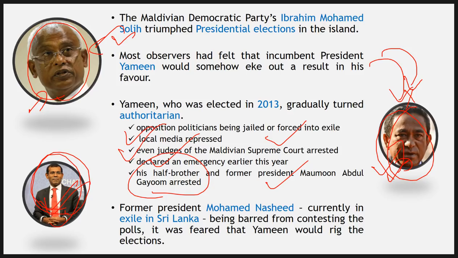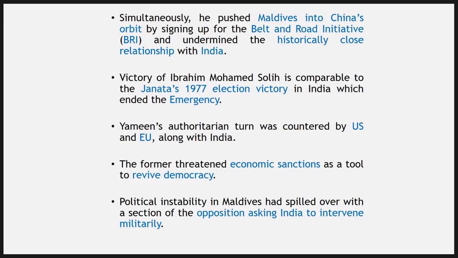Now, former President Mohammad Nasheed, currently in exile in Sri Lanka, was barred from contesting the polls. It was also feared that Yameen would rig this election and come back to power. But fortunately, good for India, good for the people of Maldives, they have seen a sort of proper election. Of course, there were some last minute changes in how to count votes, rules and regulations were changed, and the party headquarters of the Maldivian Democratic Party was also raided and things like that.